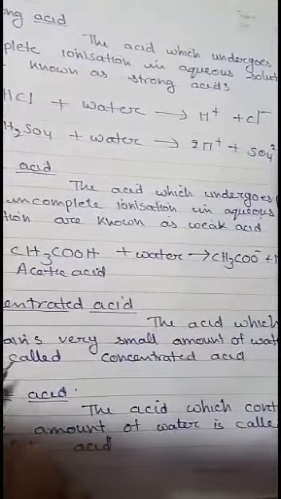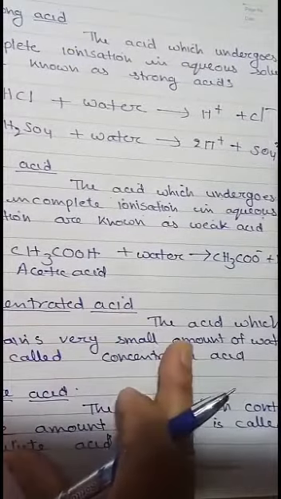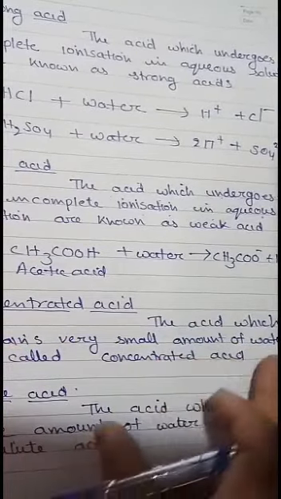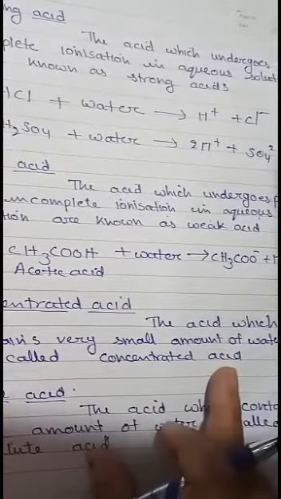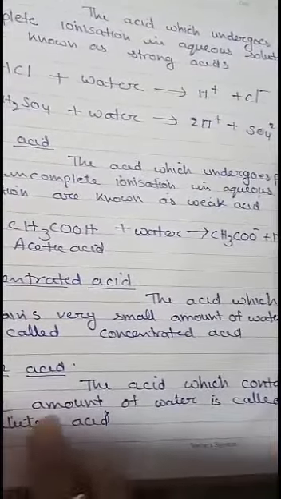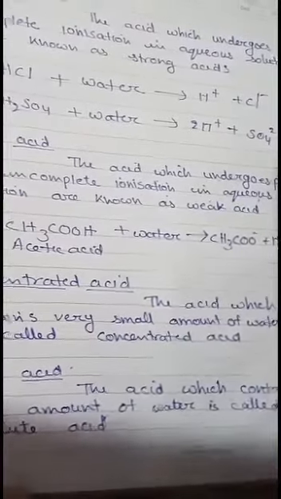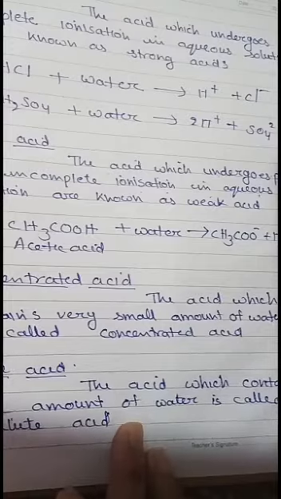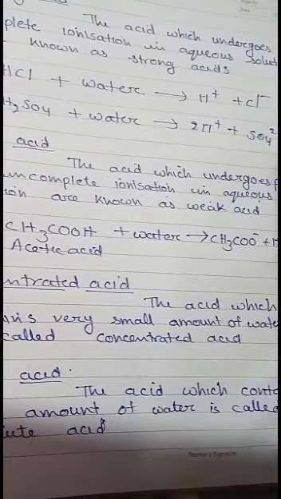And the next one is concentrated acid. The acid which contains a very small amount of water is called concentrated acid. And the other is dilute acid. The acid which contains more amount of water is called a dilute acid. These are the types of acid.